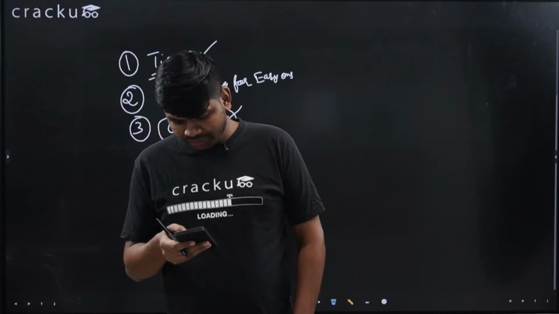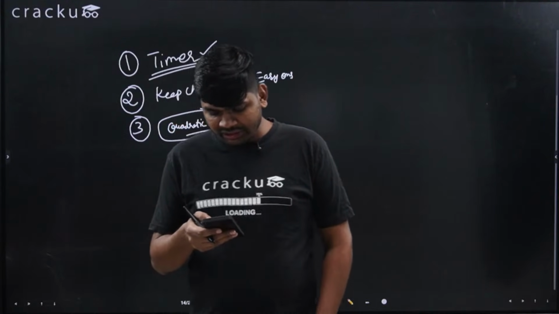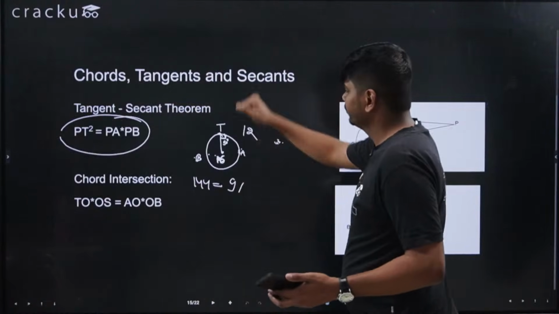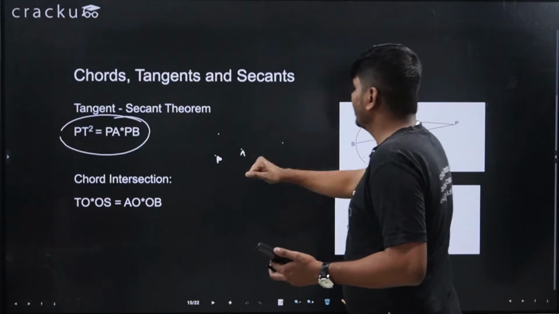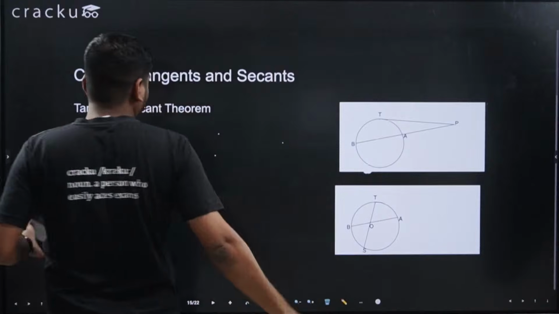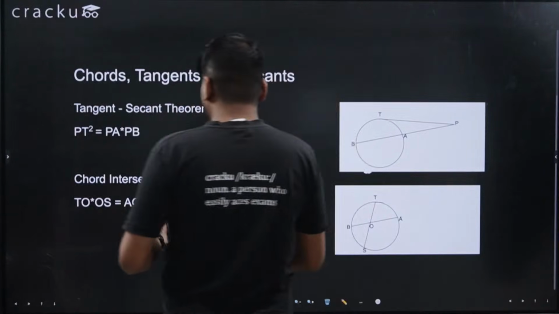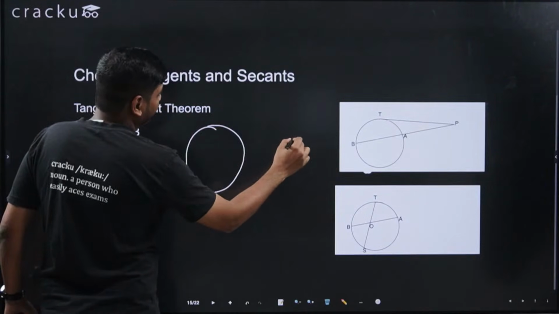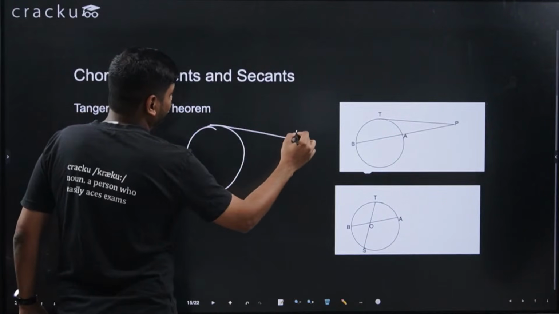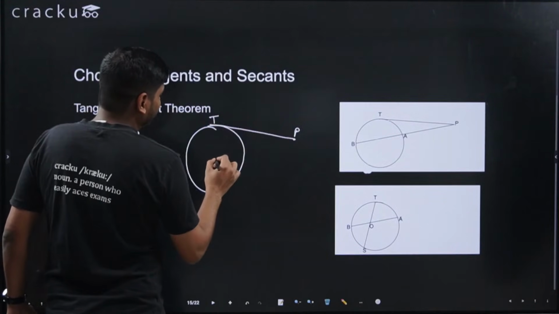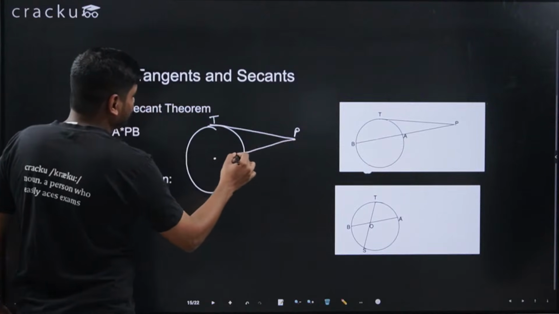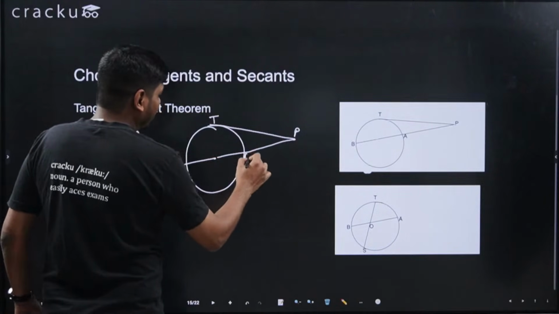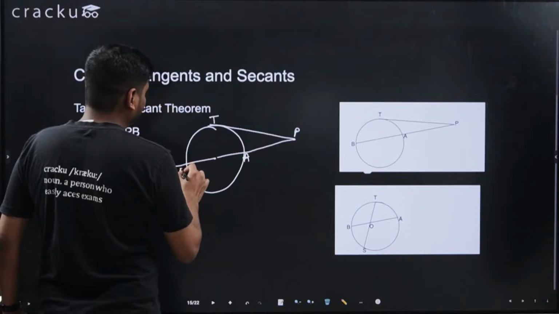Sir, please explain the tangent secant theorem once more, please. Okay, sure. Why not? So, guys, this I will explain to you. Suppose this is a circle. This is a point. This is point P. This is point T. This is the center of the circle, and this is A, this is B.